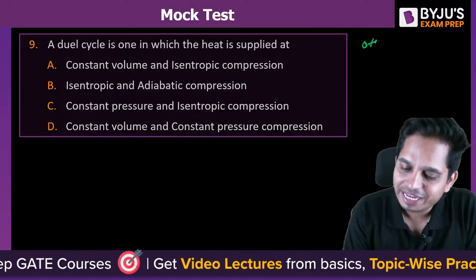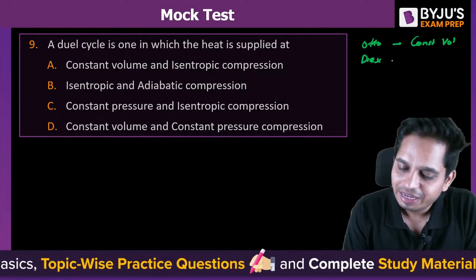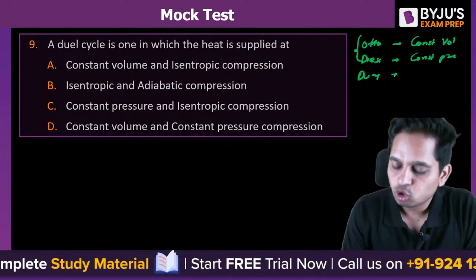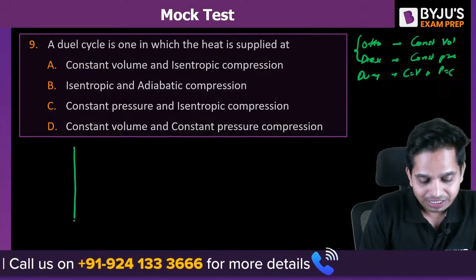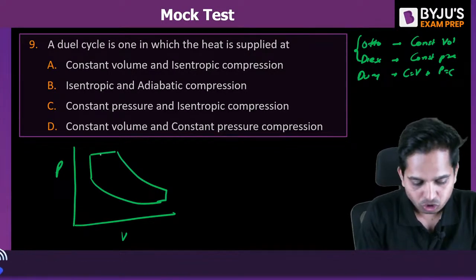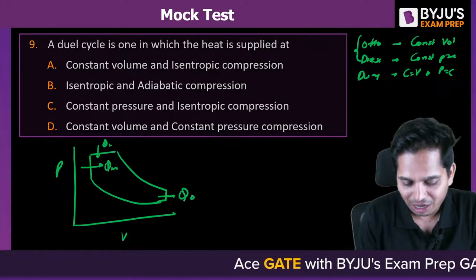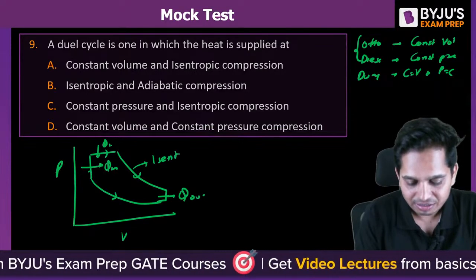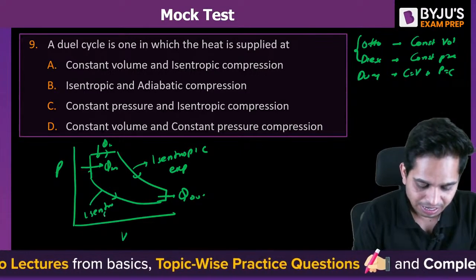Look, Otto cycle, heat is supplied at constant volume. Diesel cycle, heat is supplied at constant pressure. Dual cycle is a mixture of both. So heat is supplied at constant volume and constant pressure, both. This kind of diagram is there. This is your heat in, this is your heat out, this is your isentropic expansion, this is your isentropic compression.